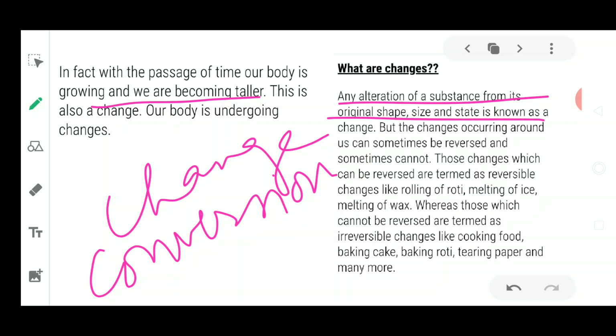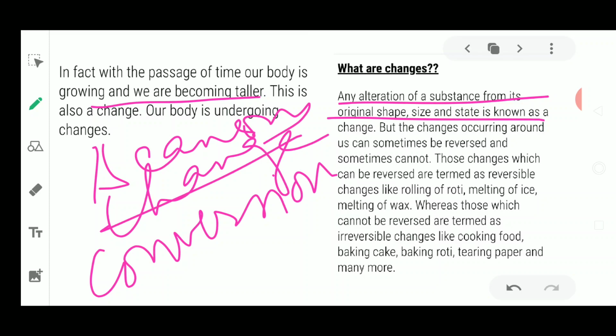Sometimes in our life, when we see so many types of changes, even seasons are also changing. Now why are seasons changing? It is because of the movement of the earth and the sun. So many reasons are there. Sometimes these kinds of changes which occur in our life seem to be very magical.